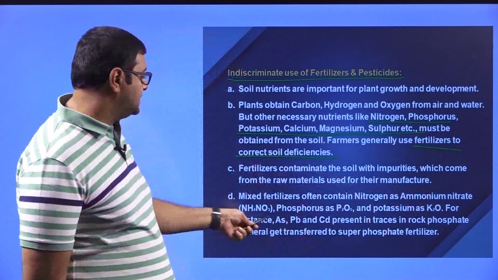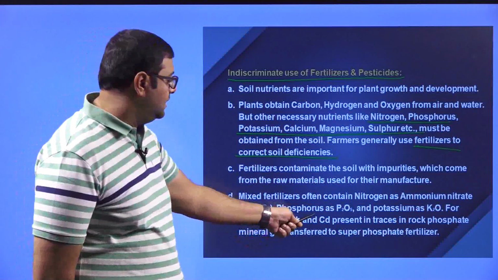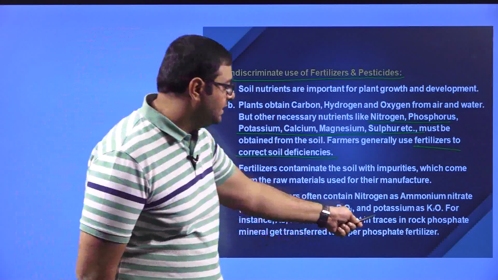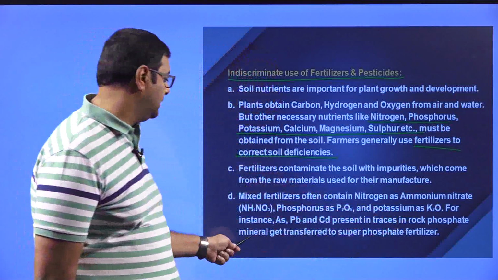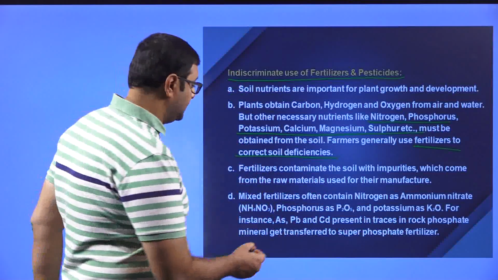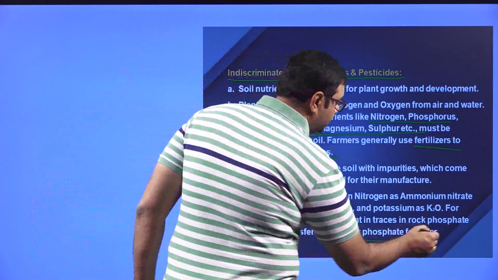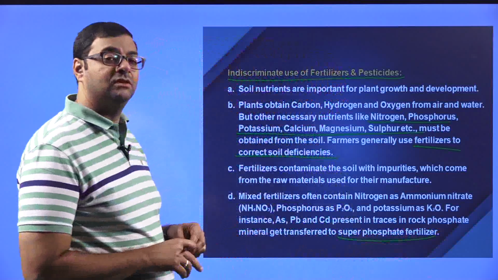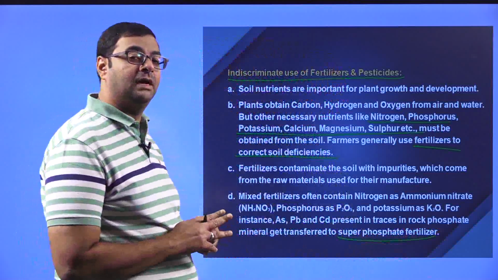Now, for instance, arsenic, lead, and cadmium present in traces in rock phosphate mineral get transferred to superphosphate fertilizer. This superphosphate is also a chemical fertilizer which is getting sprayed.